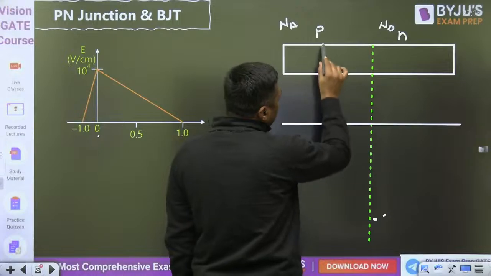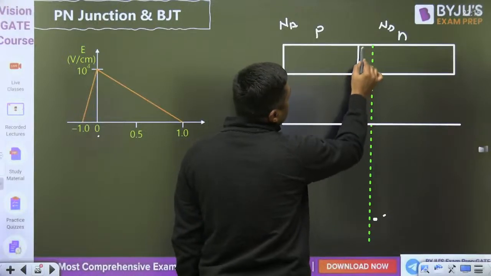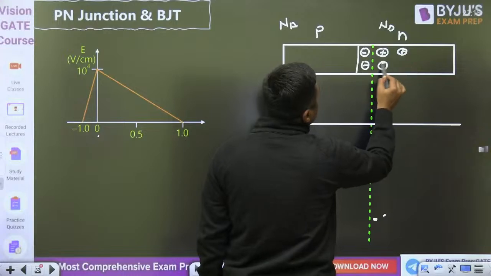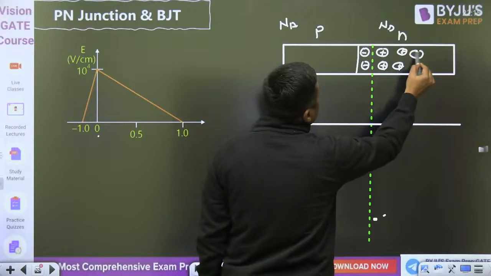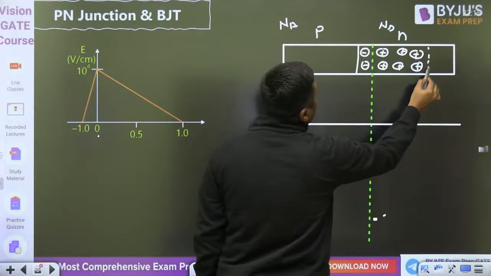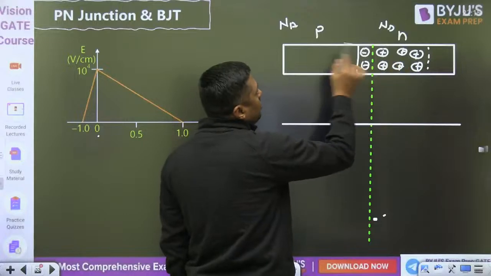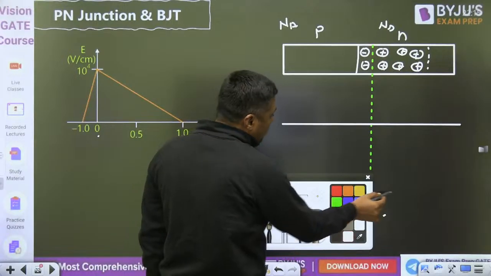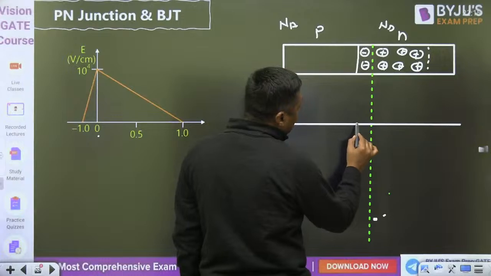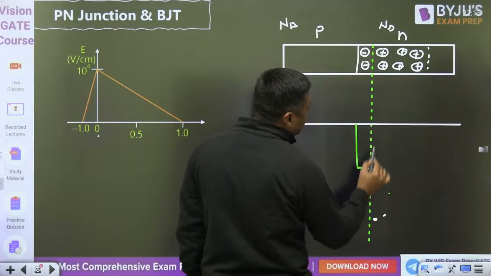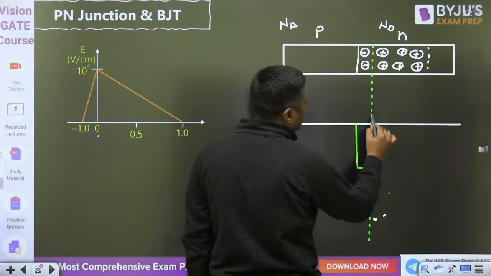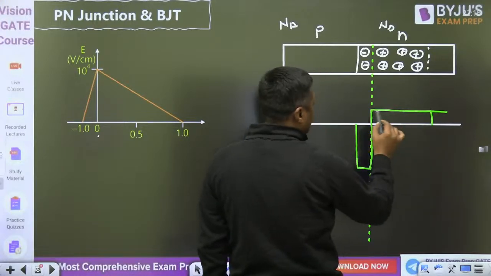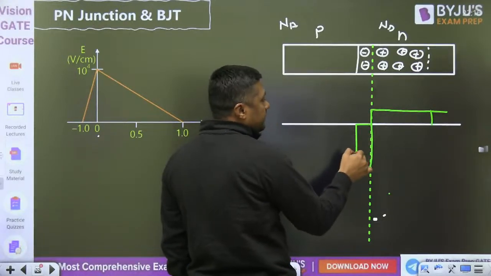Here we have the negative ions, here we have the positive ions, and the depletion width on the N side is very, very high because the doping on the P side is very low. This is uniformly doped, that's why this is the doping. That is the positive ion and that is on the negative side.